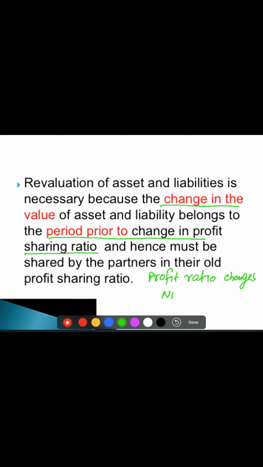So we have already calculated the new profit sharing ratio and the sacrificing ratio. We know what the effect is. Clear, children? So if there is a profit due to the change in the value of assets or liabilities, it belongs to the old partners. If there is a loss due to this change, this loss also has to be shared by the old partners in their old profit sharing ratio.